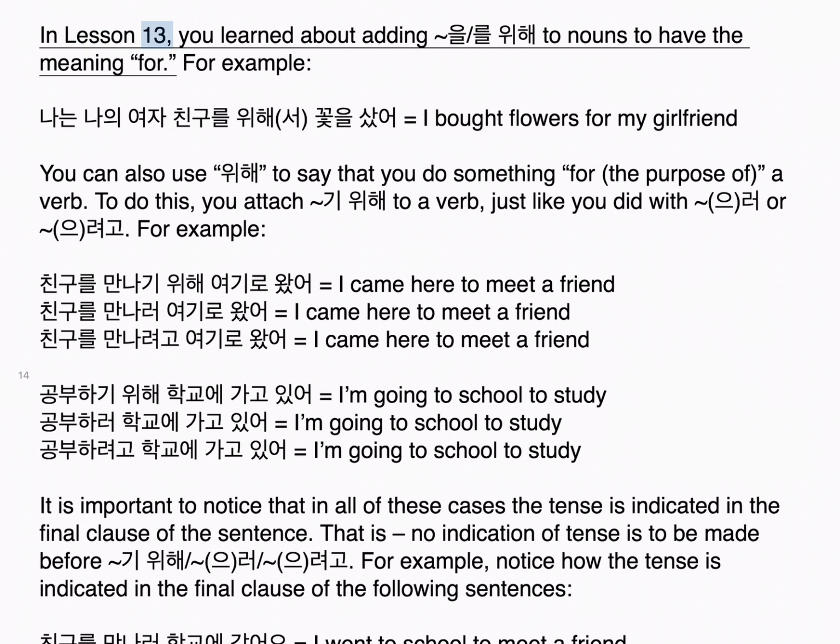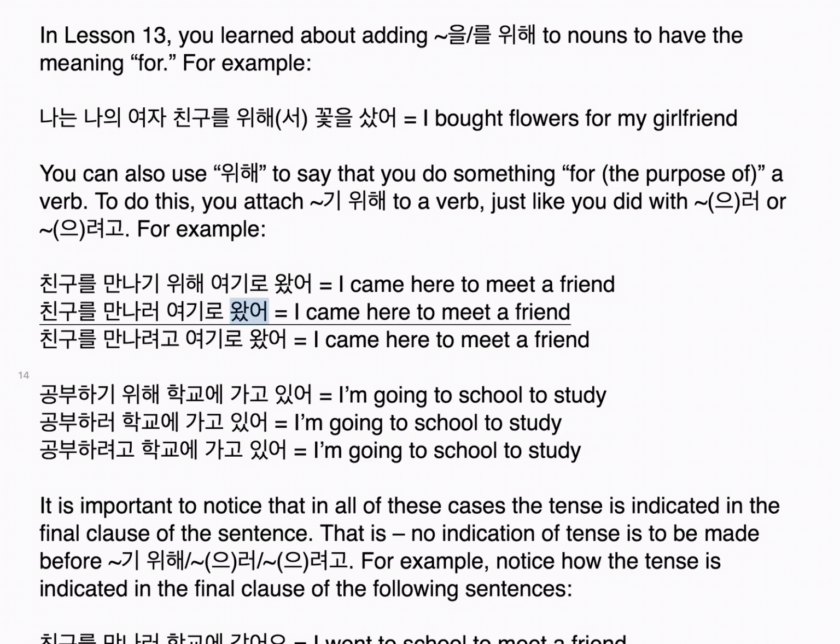In Lesson 13, you learned about adding 을 위해 to nouns to have the meaning "for." For example, 나는 나의 여자친구를 위해서 꽃을 샀어. Equal: I bought flowers for my girlfriend. You can also use 위해 to say that you do something for the purpose of a verb. To do this, you attach 기 위해 to a verb, just like you did with 으러 or 으려고. For example, 친구를 만나기 위해 여기로 왔어. Equal: I came here to meet a friend.